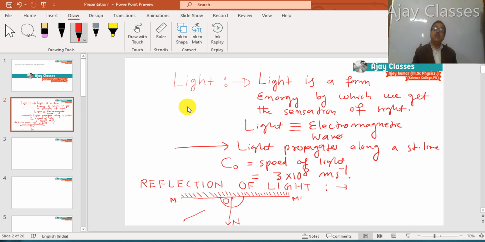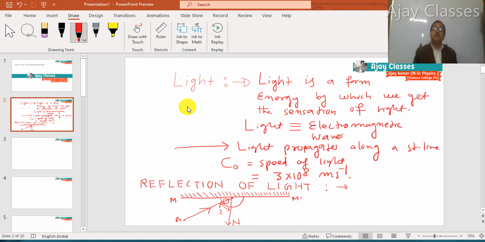So we start the ray of light going from point A to point O. O is the point of incidence, and the light is incident on the plane mirror at a certain angle. This is the angle made between the normal and the incident ray.